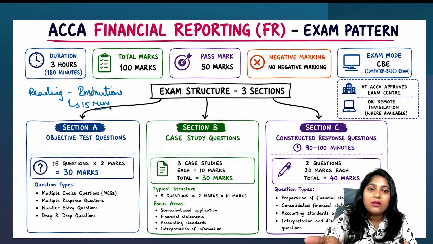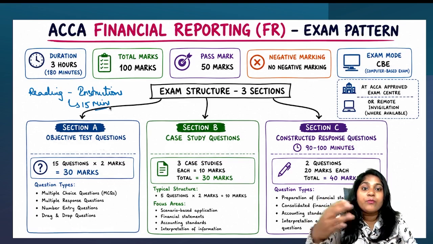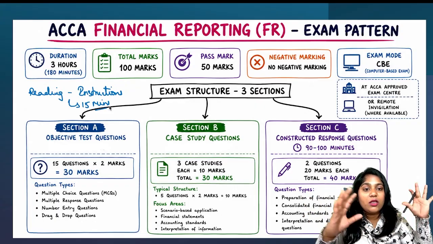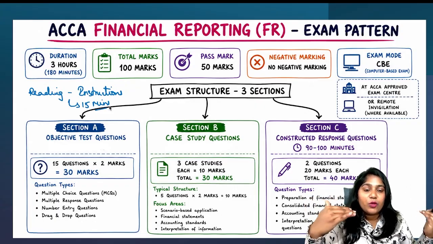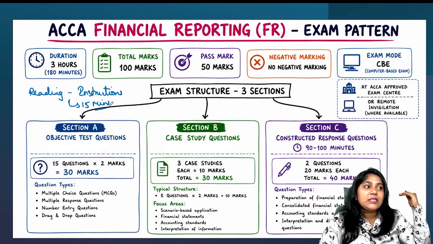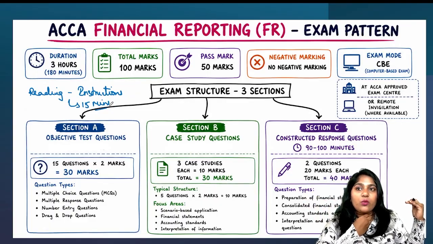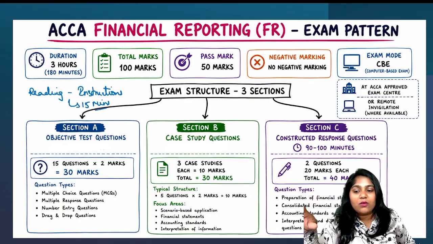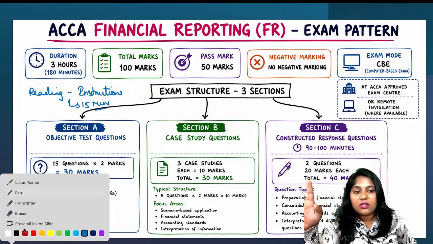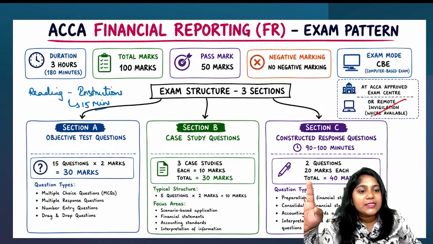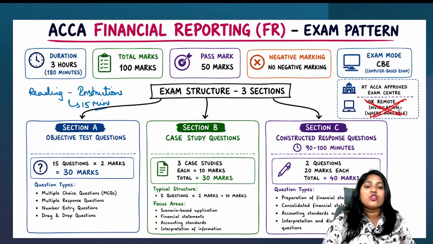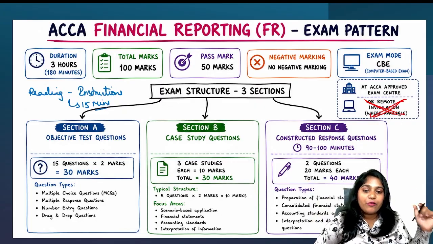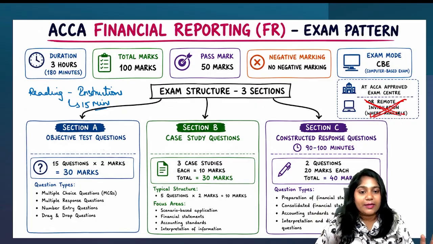The total marks is 100 marks. Pass marks is simply 50. No negative marking. Yeah, no negative marking at all. Exam mode is CBE, computer based examination. Guys, till last December 2025, we had an option to write remotely. But right now, that option is not there at all. So remote invigilation is cancelled. Right now, you have to go to the ACCA exam center and write it.